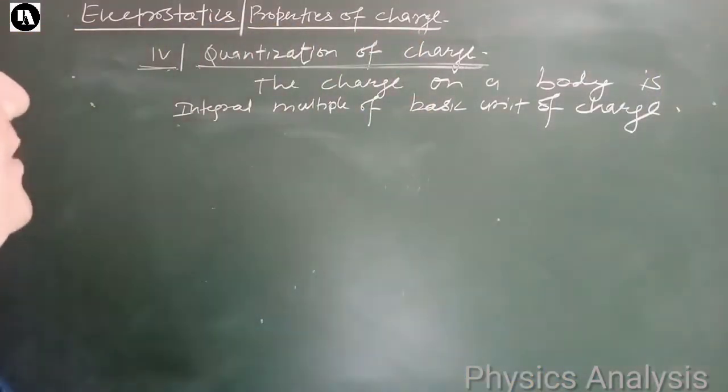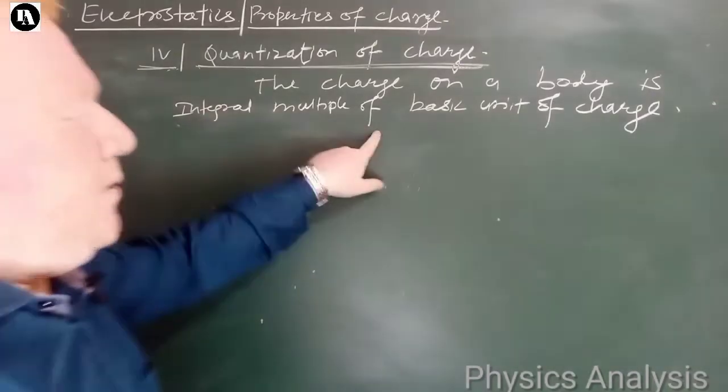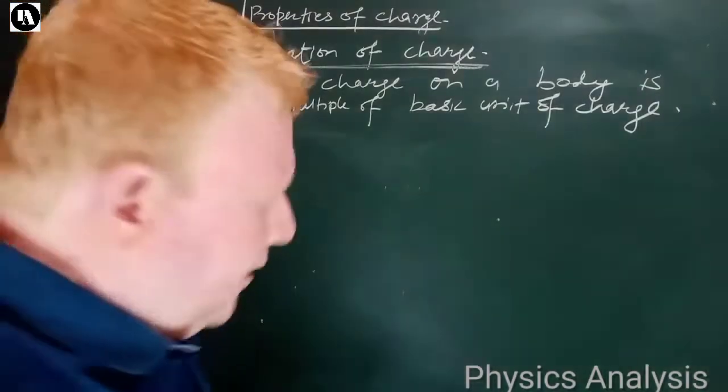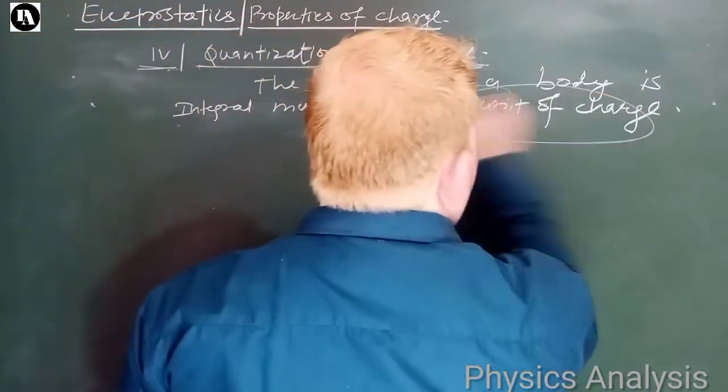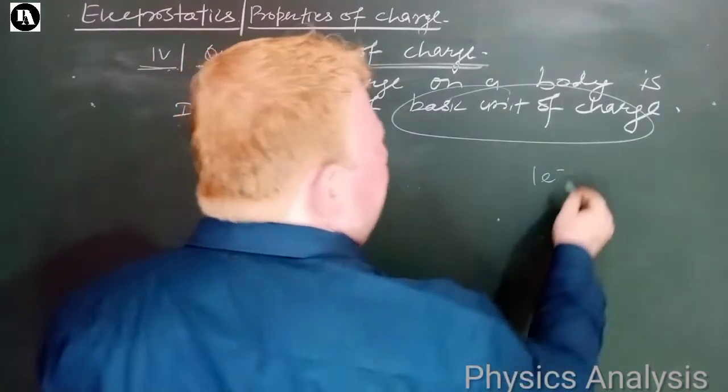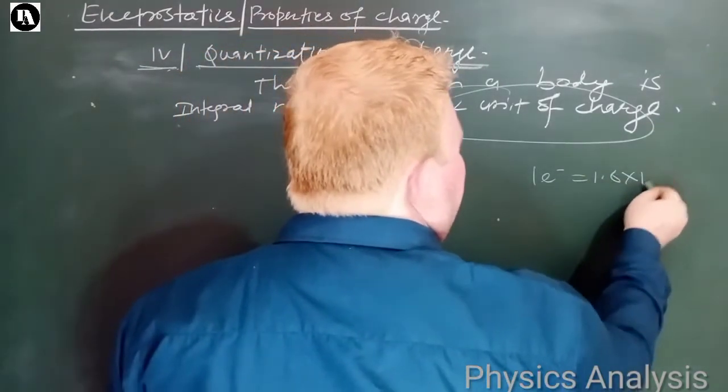That means the total charge present on a body will be an integral multiple of the elementary electronic charge, that is the basic unit of charge. Now what is this basic unit of charge? The charge present on an electron, that is 1.6 into 10 to the power minus 19 coulomb.